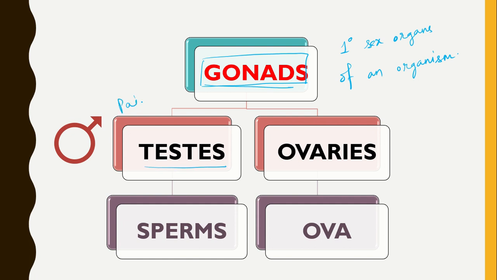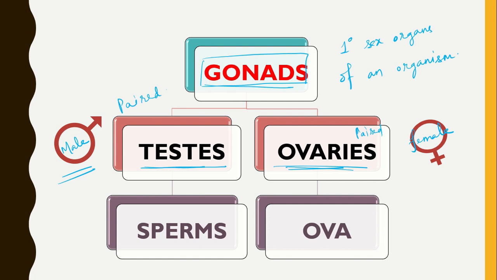These are paired structures, meaning two testes are present. In females, the gonads are ovaries, which are also paired structures. This is the sign of male and this is the sign of female. So the testis is the male gonad and the ovary is the female gonad.